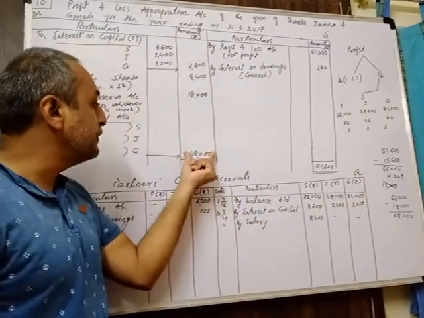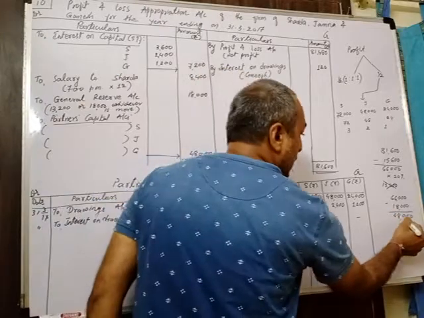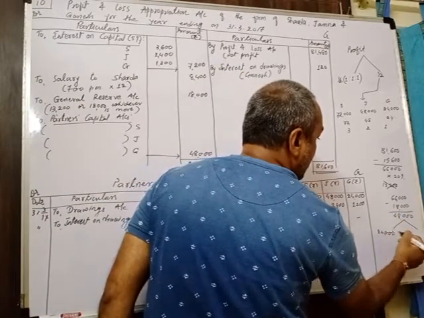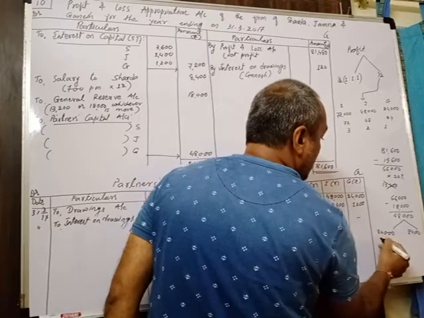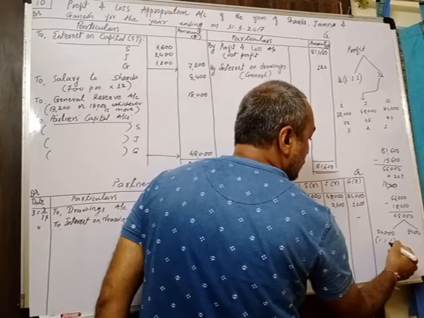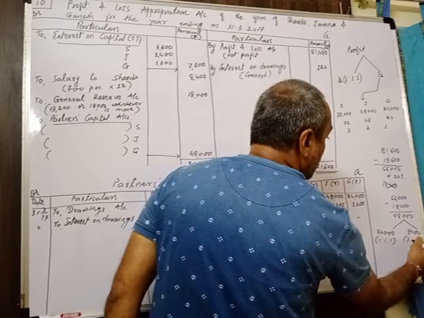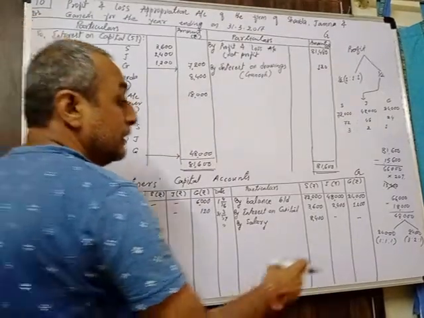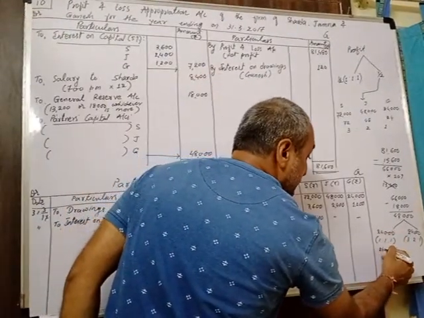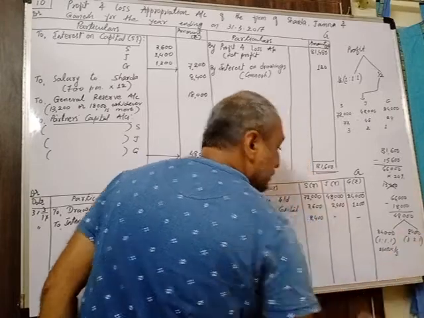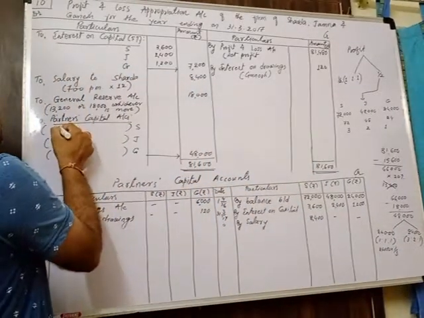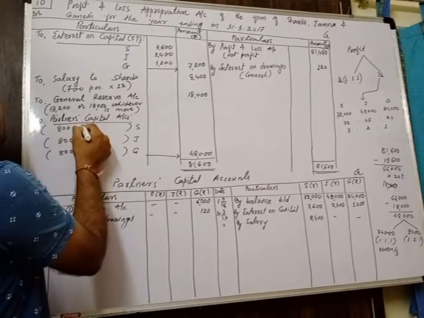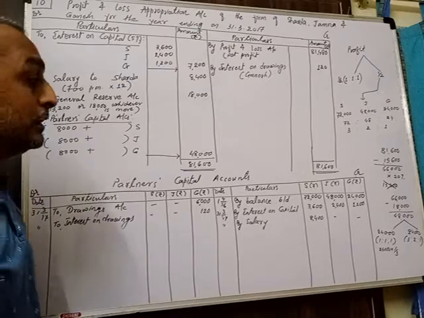The half of this you have to find out. Half of 48,000 is 24,000, and the remaining half is also 24,000. This 24,000 in 1:1:1, and this 24,000 in 3:2:1. So I will write that distribution over here, one by one. 24,000 in equal proportion means 1/3, so it will be 8,000 to each partner. That I am writing first over here: 8,000, 8,000 and 8,000.